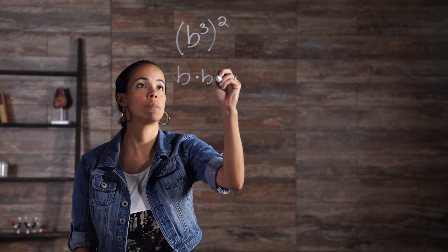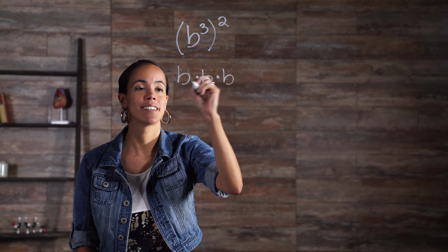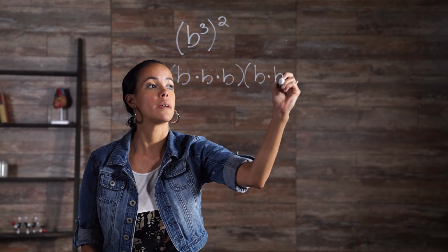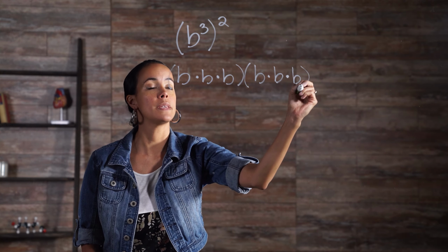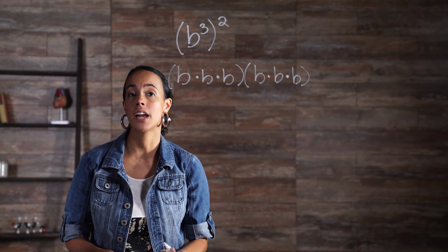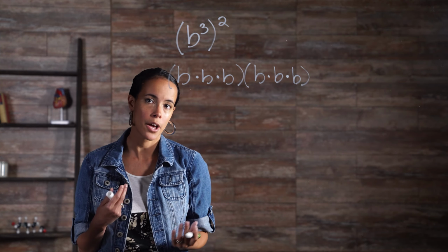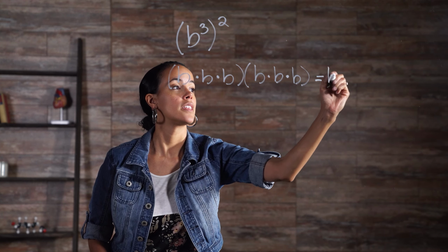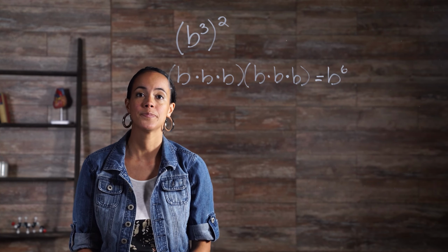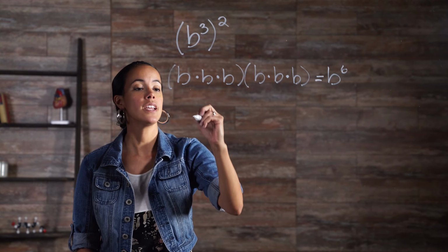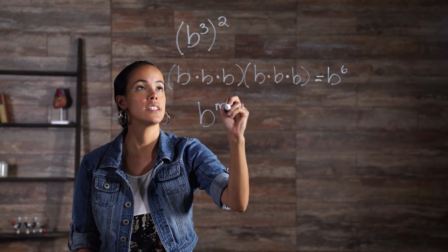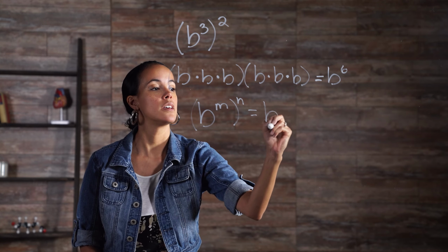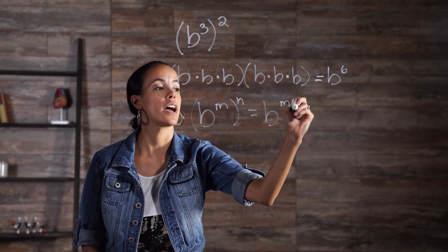B times B times B times B times B times B. Using the product of powers property, or simply counting up the bases of B, results in B to the 6th power. The general form of this property is B to the m raised to the n equals B to the m times n.